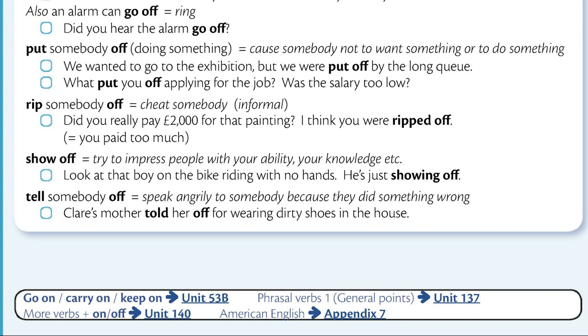Show off means try to impress people with your ability, your knowledge, etc. Look at that boy on the bike riding with no hands. He's just showing off. Tell somebody off means speak angrily to somebody because they did something wrong. Claire's mother told her off for wearing dirty shoes in the house.